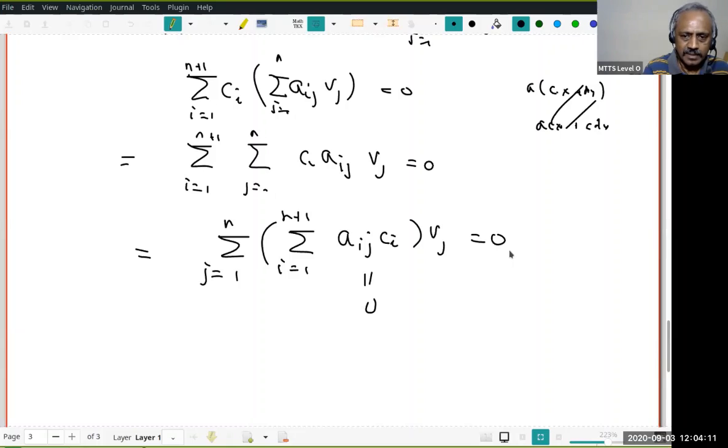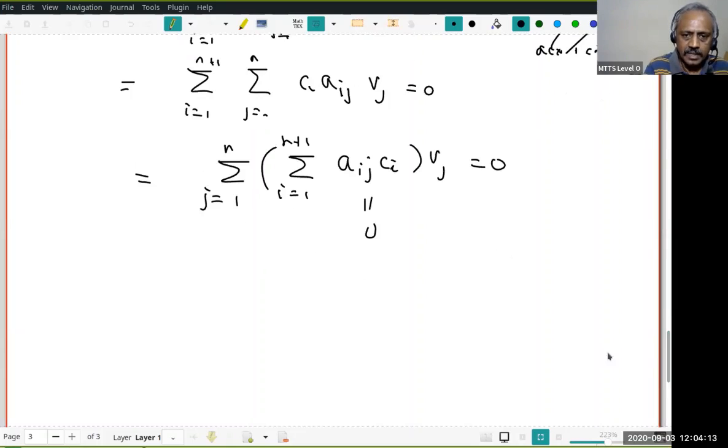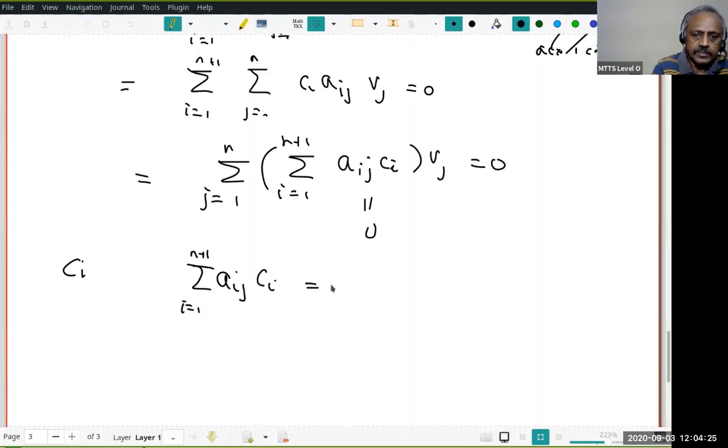You understand? That means I have to look for Ci such that the sum of aij Ci, with i running from 1 to n plus 1, must be 0. This is for which j? j running from 1 to n. You understood this?